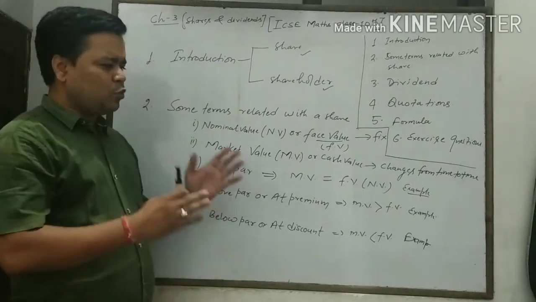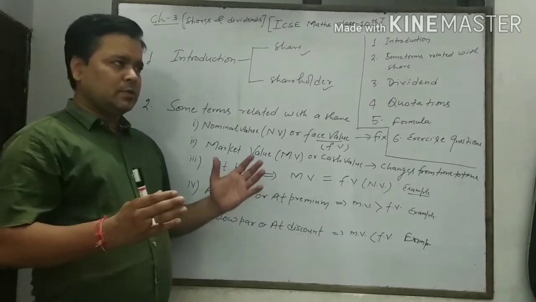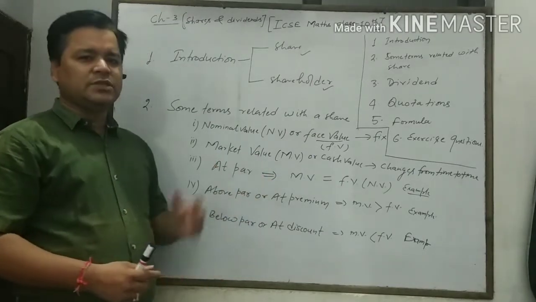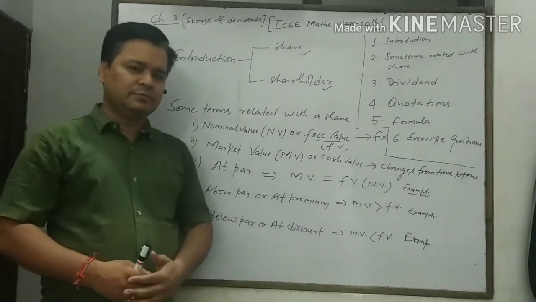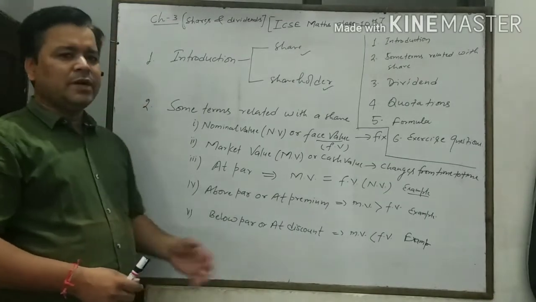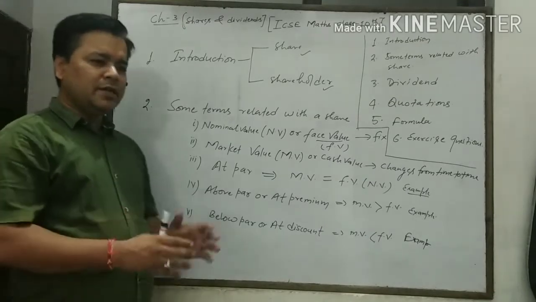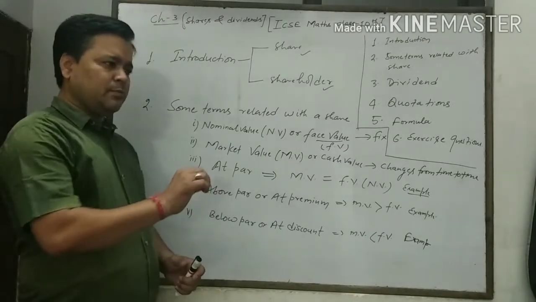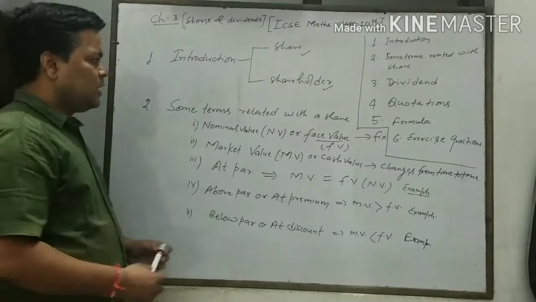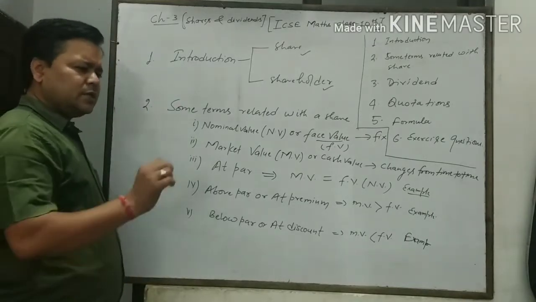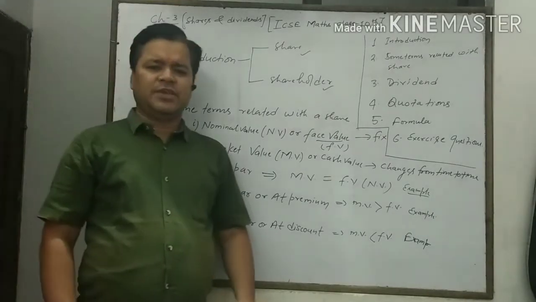Now let 3-4 persons come together, start a business and set up a company. Whatever money is required will be broken into small parts, and that small part is called a share.